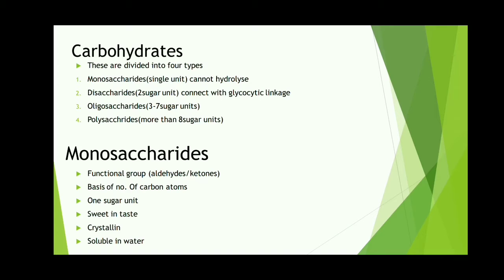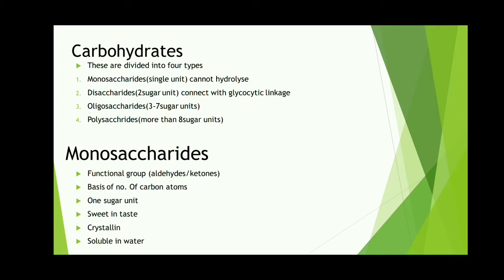Okay, so here first, monosaccharides are classified on the basis of functional groups like aldehydes or ketones, and on the basis of number of carbon atoms. Okay, and in monosaccharides one sugar unit is present, and these monosaccharides are sweet in taste and they are crystalline.